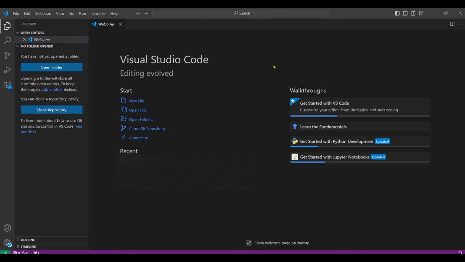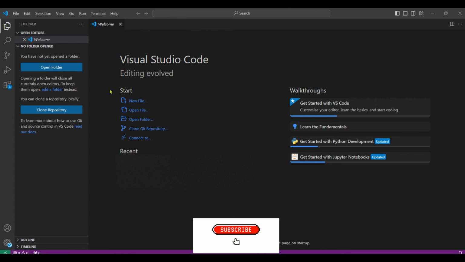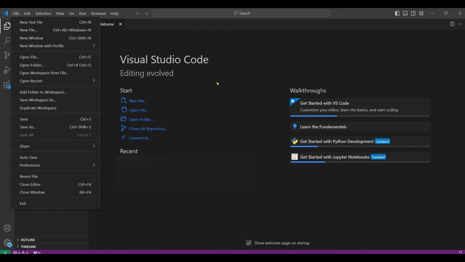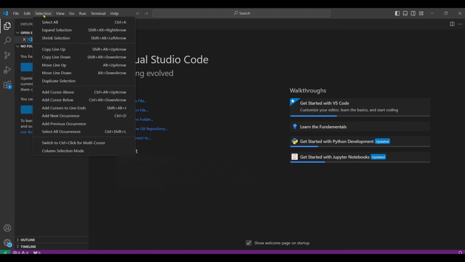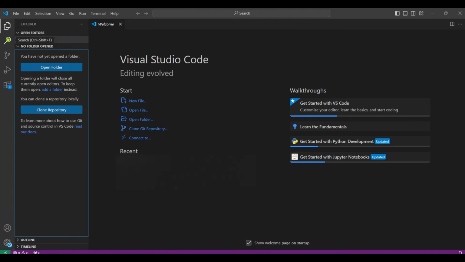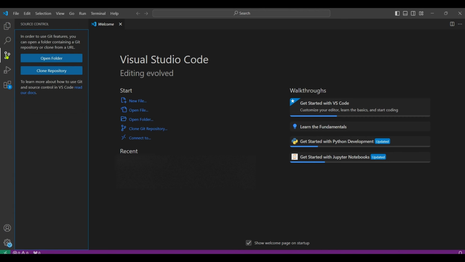So once you download and install Visual Studio Code and try to open the IDE, this is the window you will see. So you can click on file, you can click on new text file or new file or whatever, and edit, select and all. So these all tabs you see. So this is Explorer, and if you want to search, you can use this search, and source control.